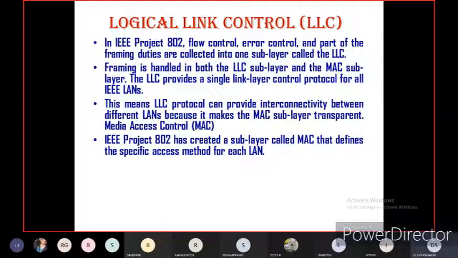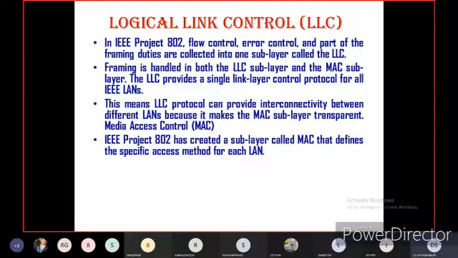Error control: for example, if there is any network loss or communication loss, immediately the information will be communicated to the source system or sender, the transmitter. That is called error control. If any fault or mistake or any problem occurs in the network, immediately the transmitter or sender will receive the signal that there are some problems in the network while sending the data from transmitter to receiver. That is called error control. So the collection of flow control and error control is nothing but the logical link protocol.